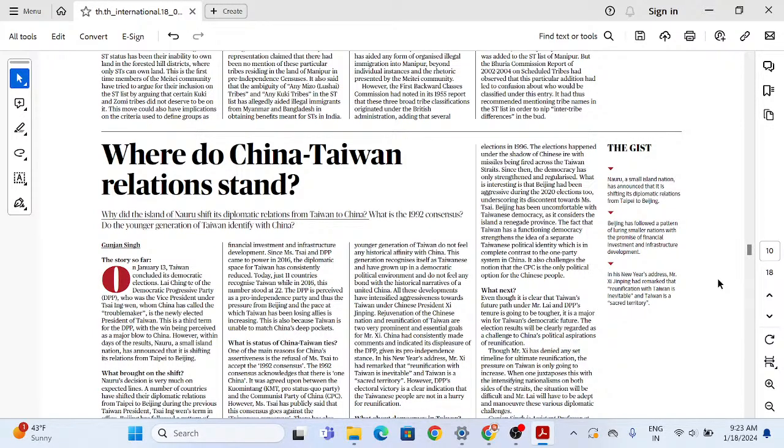However, within a few days of the result, Nairu, a small island nation, has announced that because of this result, they are shifting their relations from Taipei to Beijing. Beijing has followed a pattern of luring smaller nations with the promise of financial investment and infrastructure development. So one thing is absolutely clear: what does China do? The small nations that we see, it lures them, saying we will do financial investment, we will do your development, we will bring infrastructure projects, so that they could align their policies and resonate with what China is trying to say.